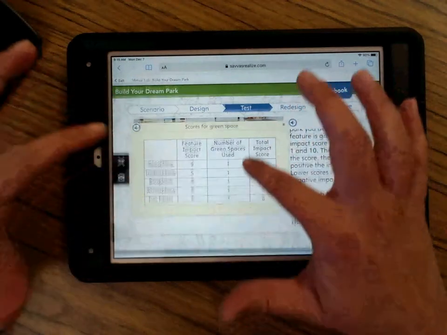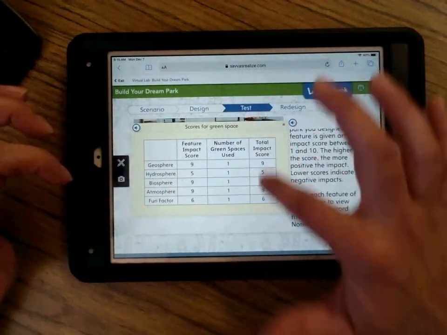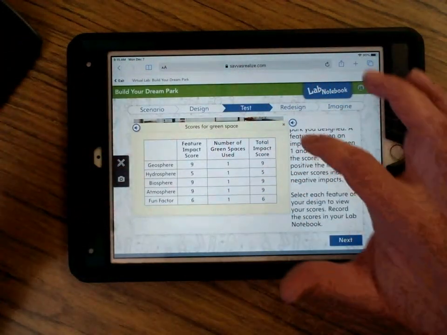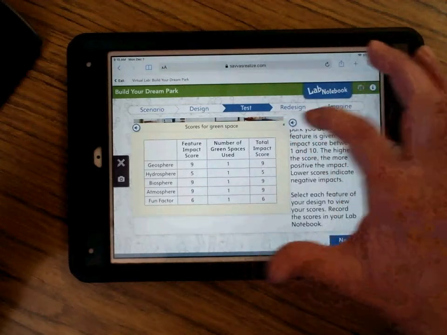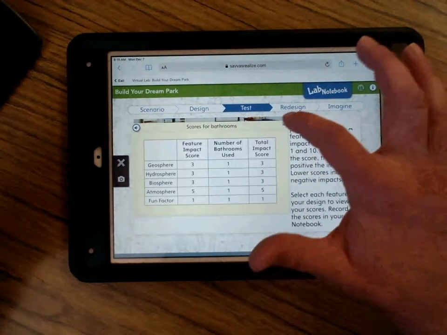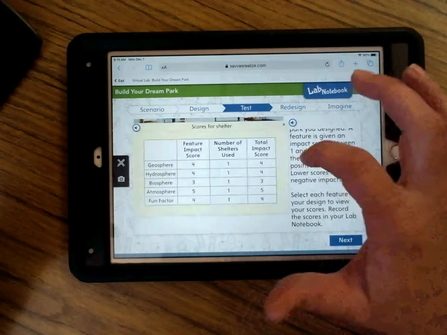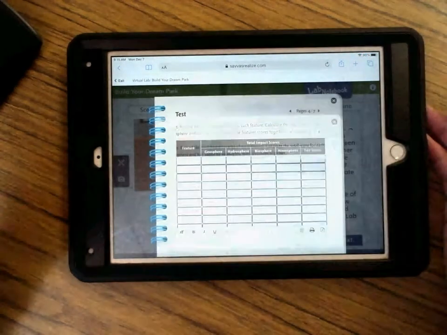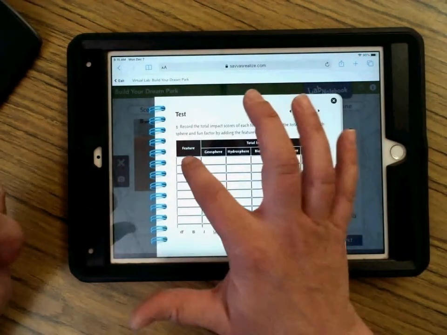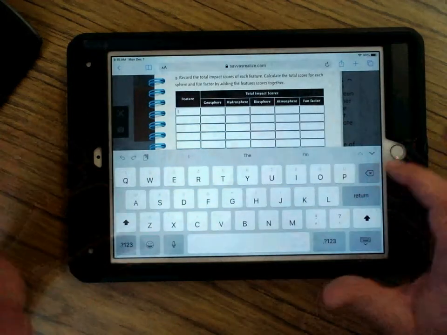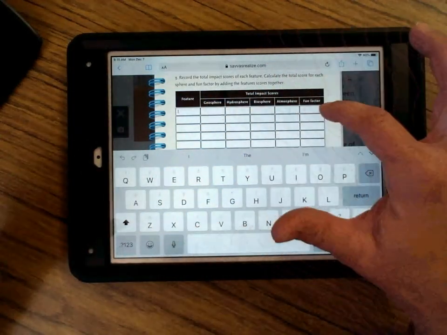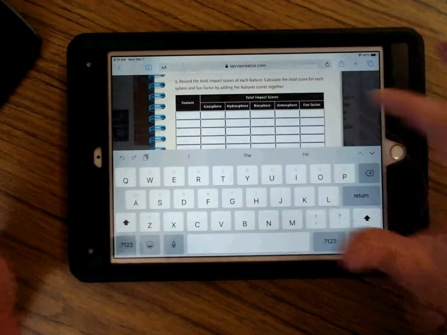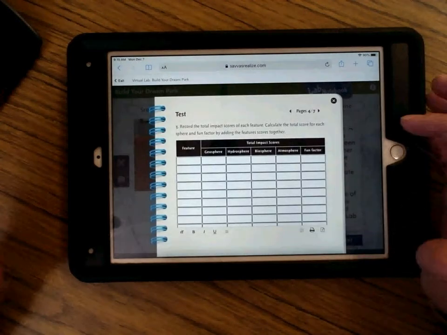So here, okay, here's your scores. Total impact score. So then I'm going to click that. I'm going to close that. Click this. Close it. Click this. Whoops. Close it. And then I go to my lab notebook. And so you're going to click here and you type in your feature. You type in the total impact scores that were all the way across the board.